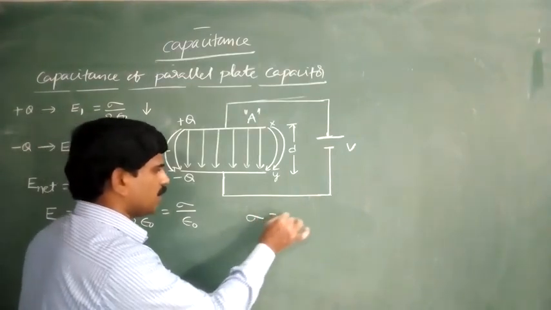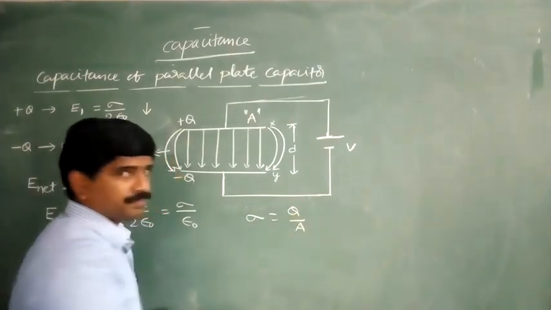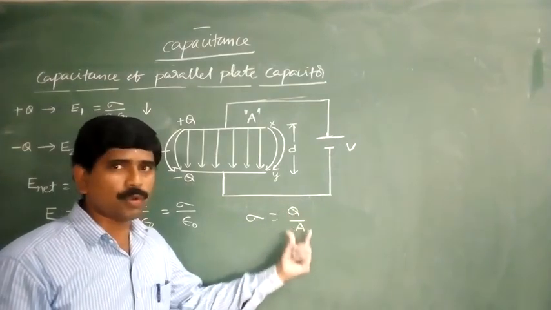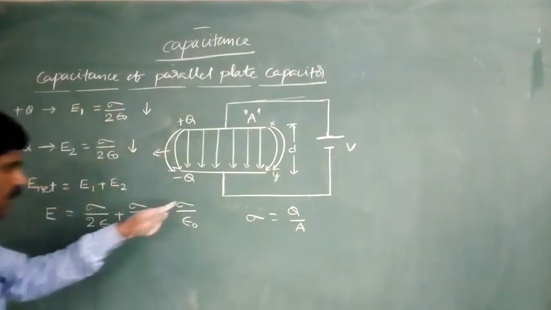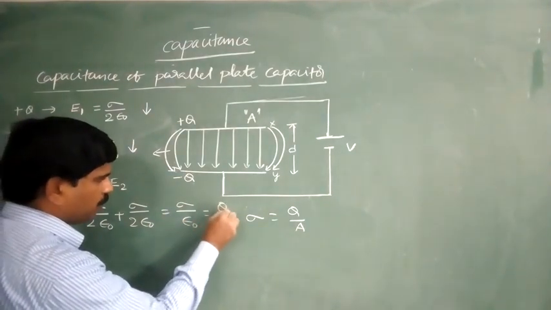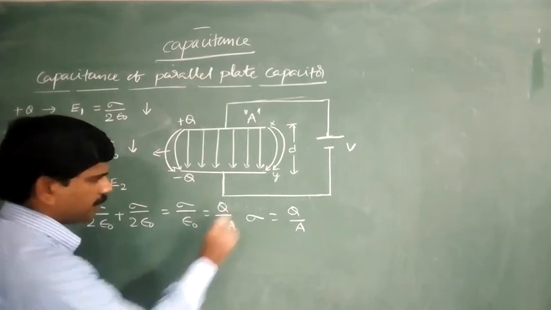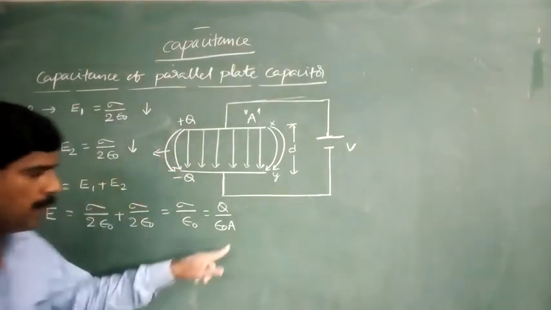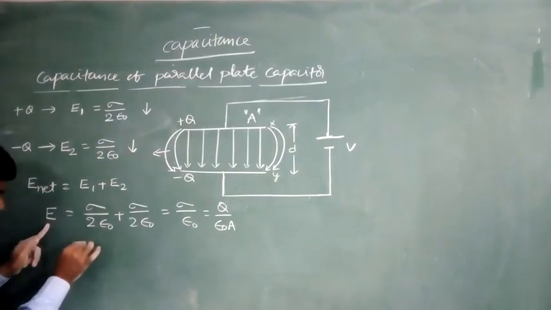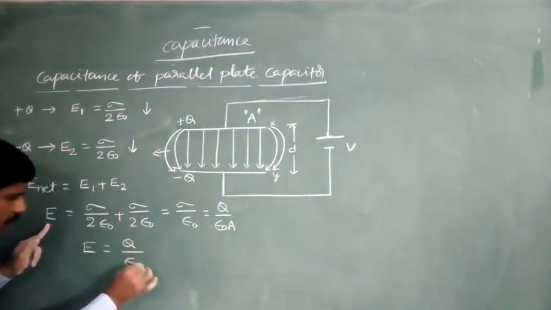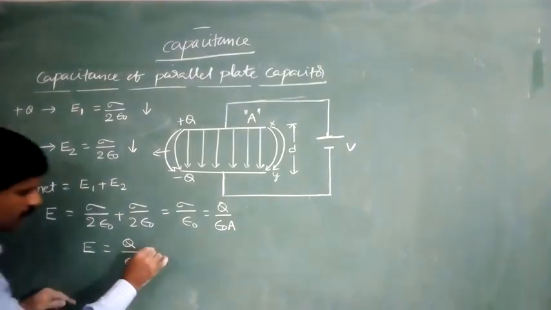We know that sigma is equal to Q by A, charge per unit area. Therefore, this is replaced with Q by epsilon naught A. Total, E is equal to Q by epsilon naught A. This is equation number 1.